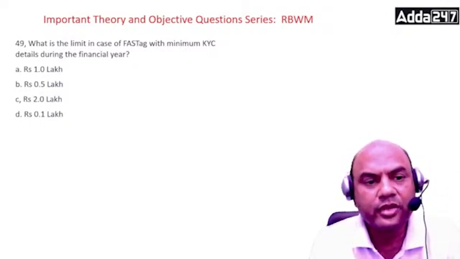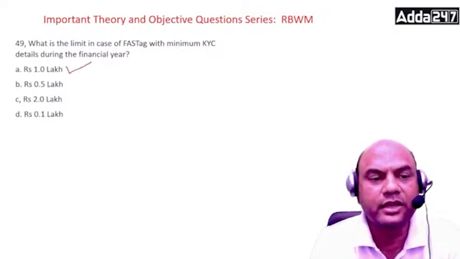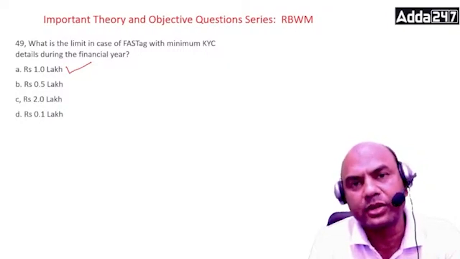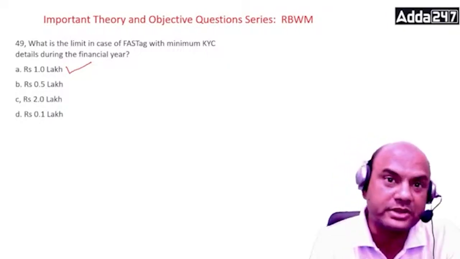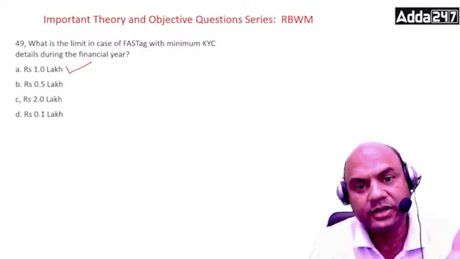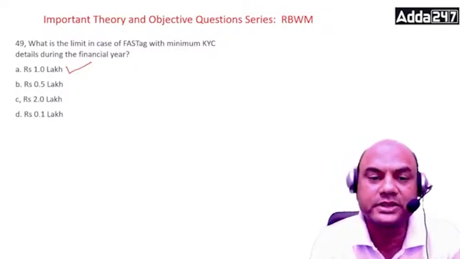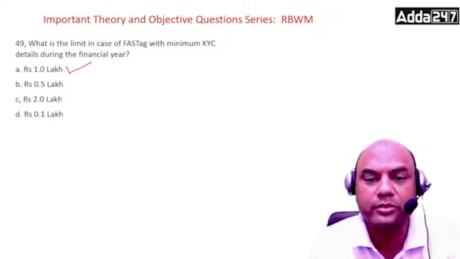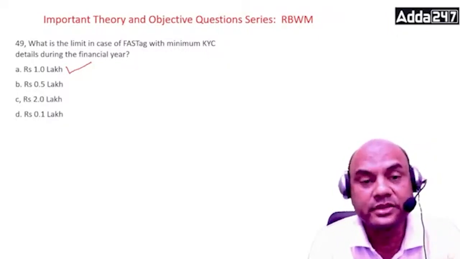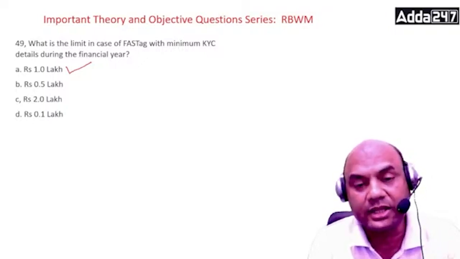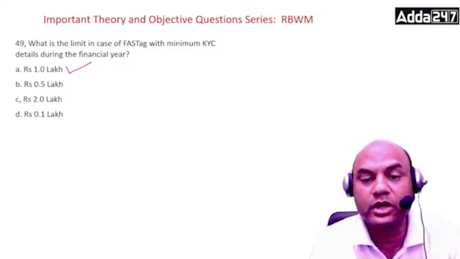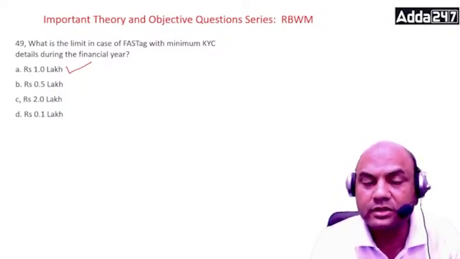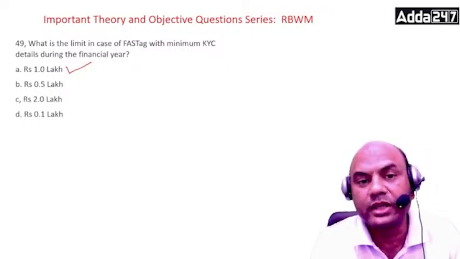So the answer is A, 1 lakh. FASTag wallet creation is governed by RBI regulations on prepaid instruments. So it's a prepaid after all, isn't it? In case of FASTag with minimum KYC details, the amount loaded in the FASTag wallet during any month shall not exceed 10,000 rupees, and the total amount loaded during the financial year shall not exceed 1 lakh rupees. So during 1 month 10,000, and for 1 year it is 1 lakh.